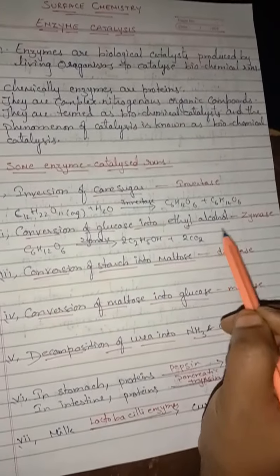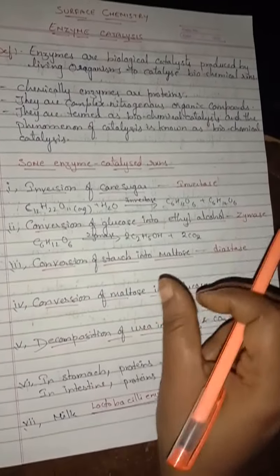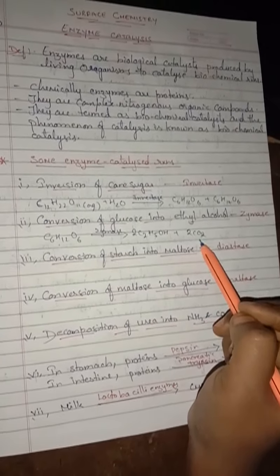Next one is the conversion of glucose into ethyl alcohol in the presence of an enzyme called zymase. Here we have taken glucose, and zymase is an enzyme which can convert glucose, a sugar molecule, into alcohol, that is ethyl alcohol, and also releases carbon dioxide gas.